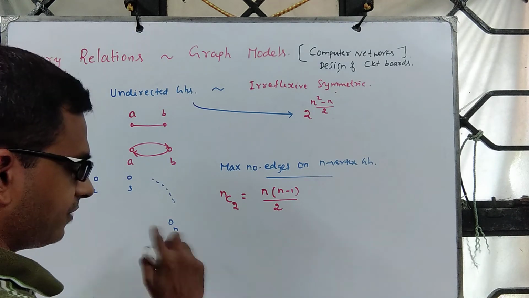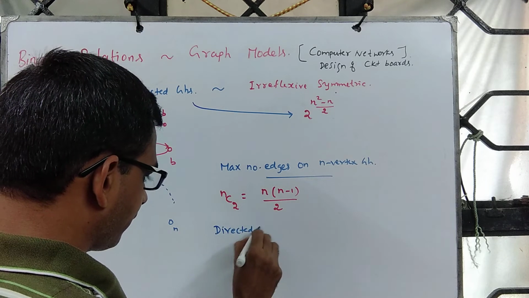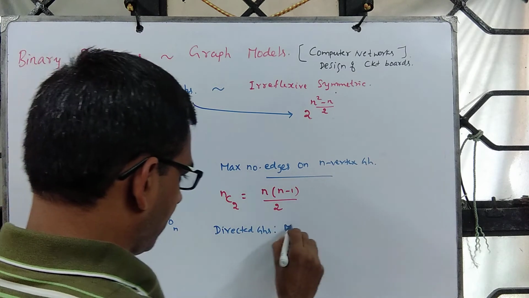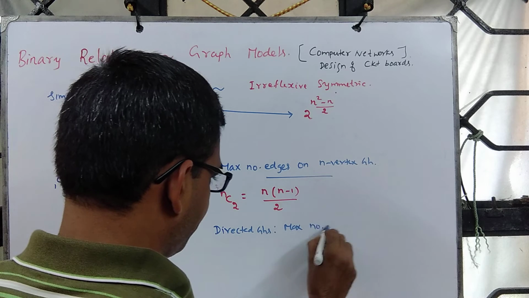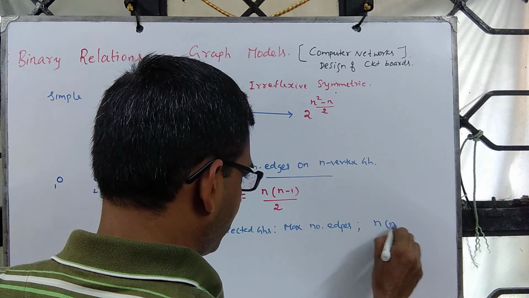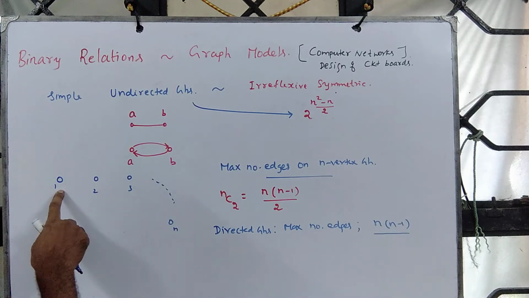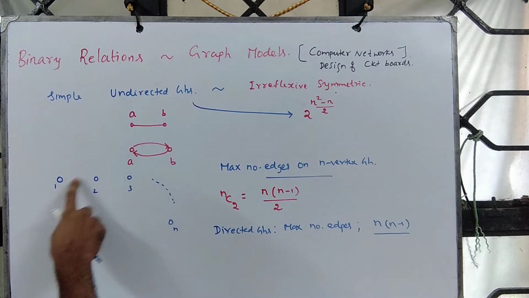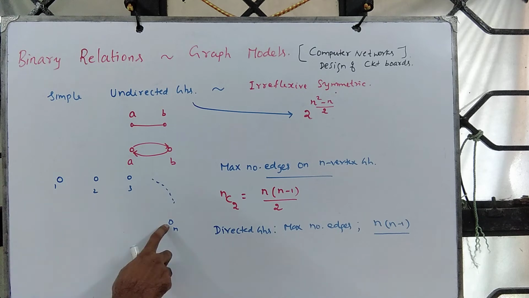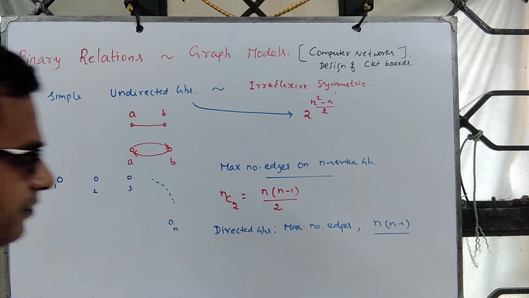Now in the case of directed graphs, the maximum number of edges is n into (n minus 1). This vertex can be adjacent to any of the others, this one can be adjacent to any of them, and so can this one.